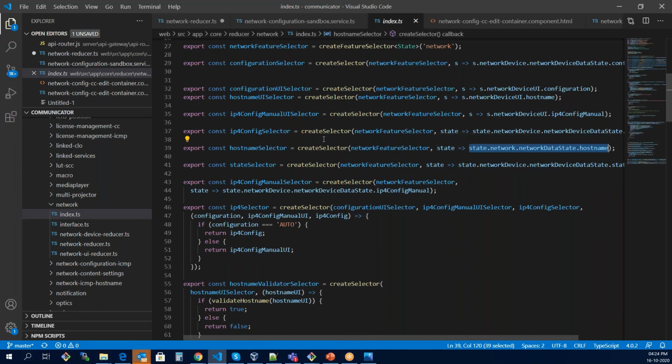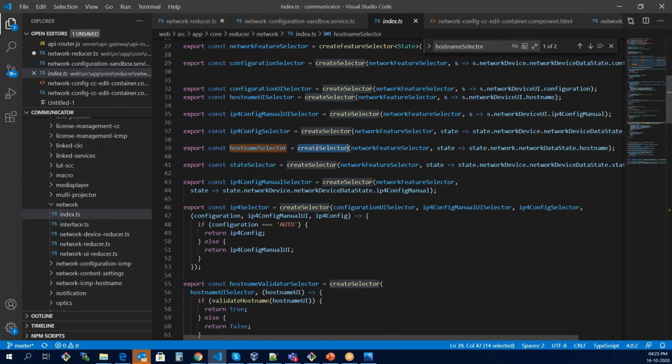So this is create selector. As soon as we assign to it, we will get the complete state of the network, and we are concerned with the host name of that state. So this is the arrow function which will take state as the parameter and return state.network.network data state.host name. It will return the exact host name from the complete state. This is how a host name selector is made.